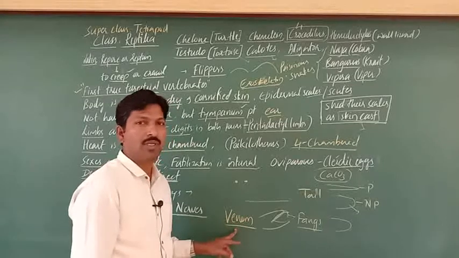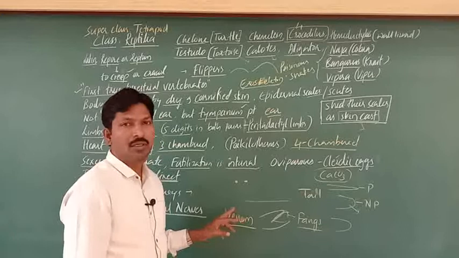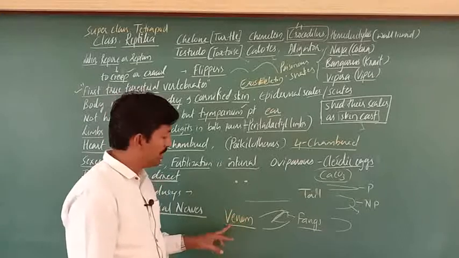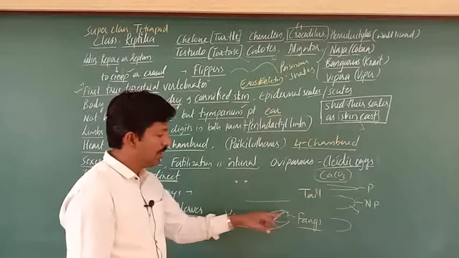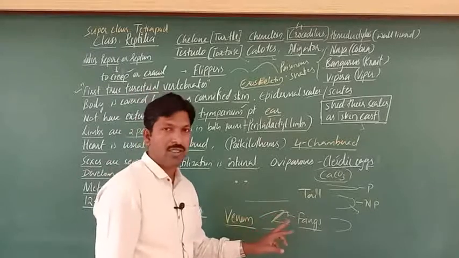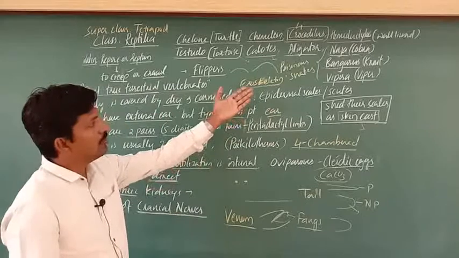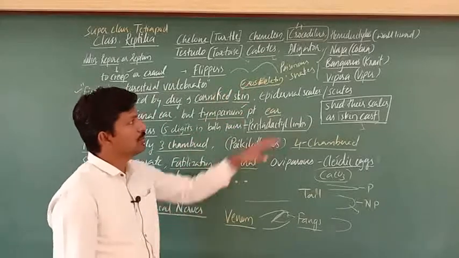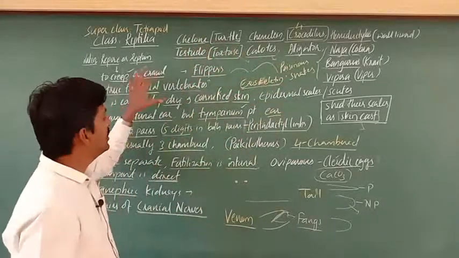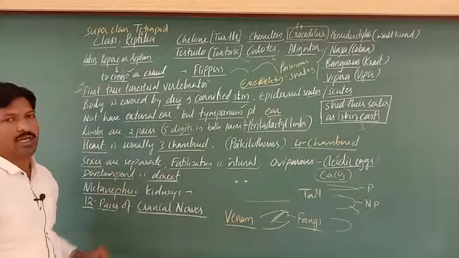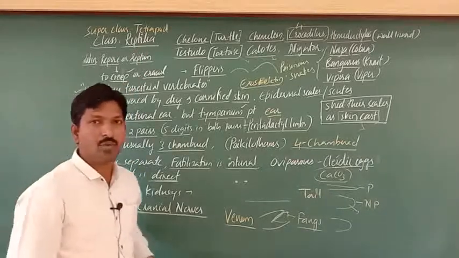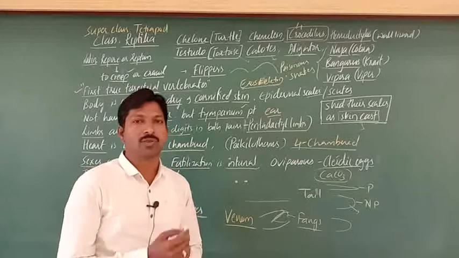Venom is toxic and can kill persons, right? Venom is injected by the fangs. In this way, there are many criteria to identify poisonous and non-poisonous snakes. At least you should remember these examples and these features for Reptilia, right? You know the points, right? So thank you, students.